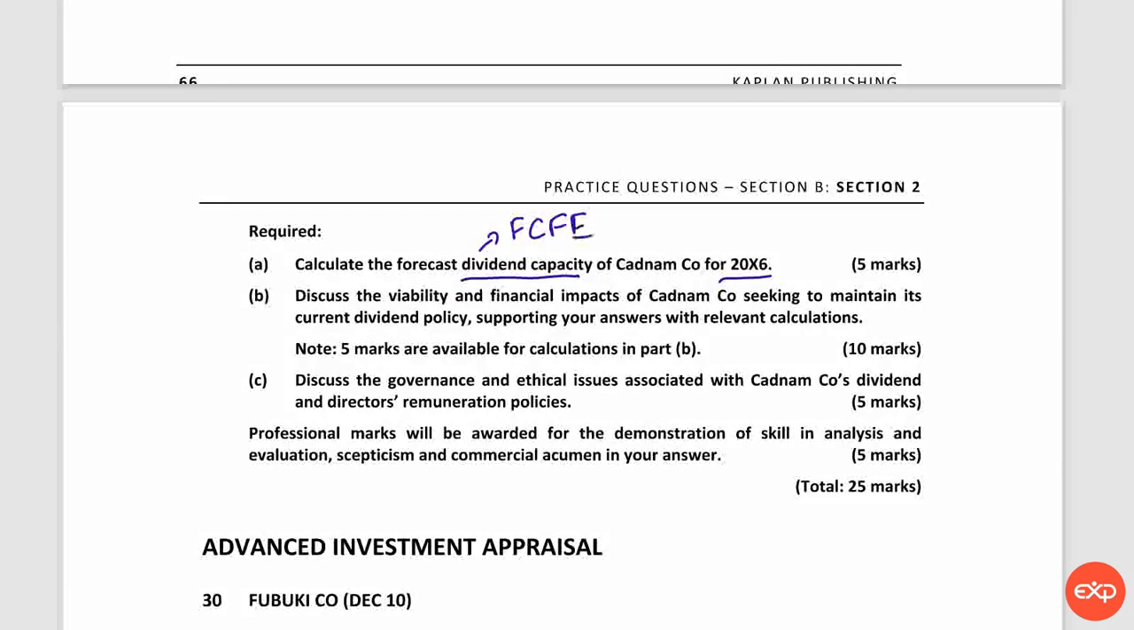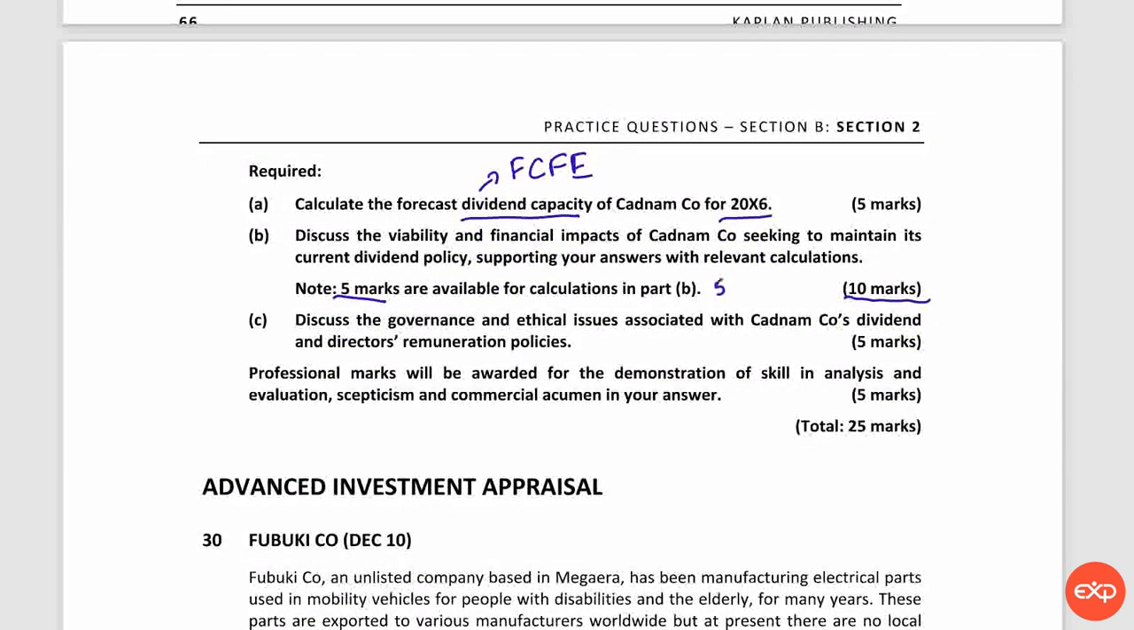Discuss the viability and financial impacts of Cadmium Company seeking to maintain its current dividend policy, supporting your answers with relevant calculations. And we have a note that 5 marks are available for calculations, and if we have 10 marks in total, this means that we have 5 marks for thoughts. So there should be 5 thoughts at least.